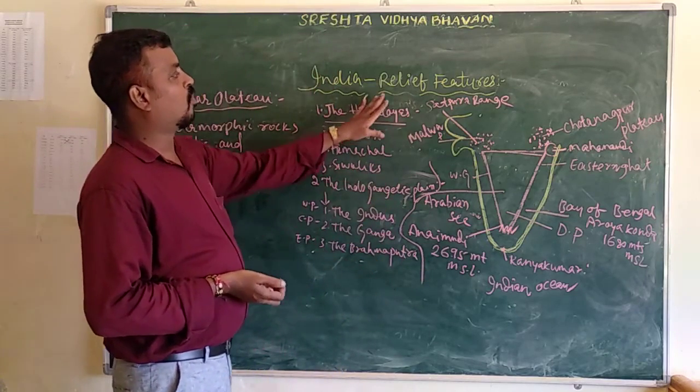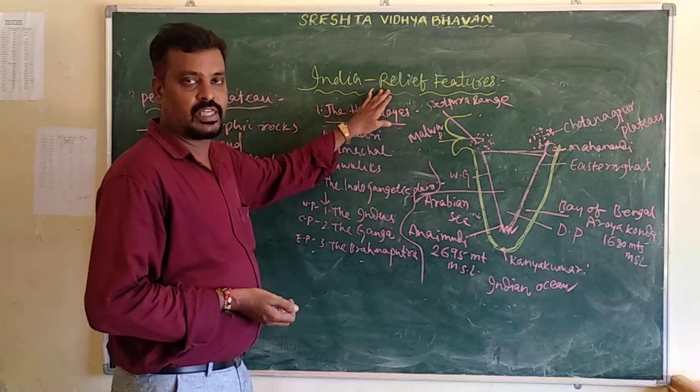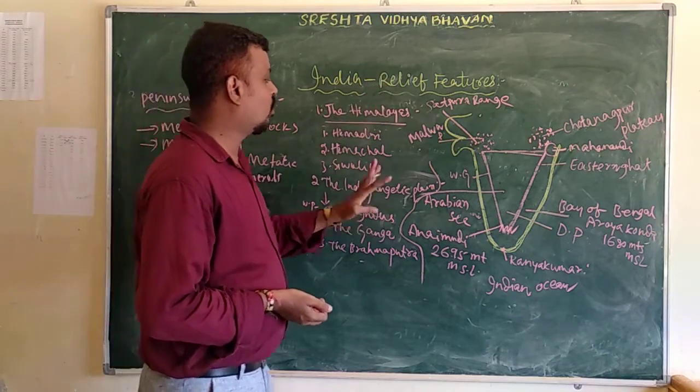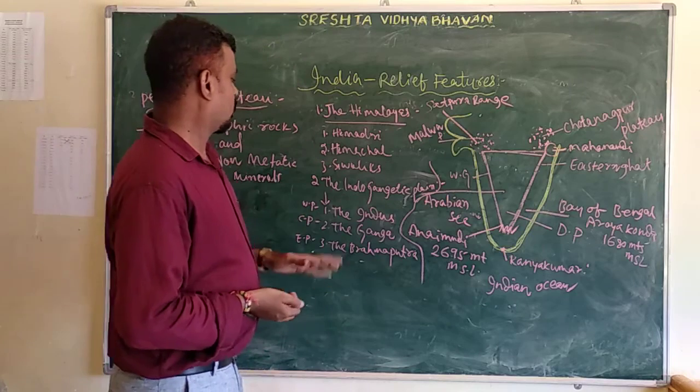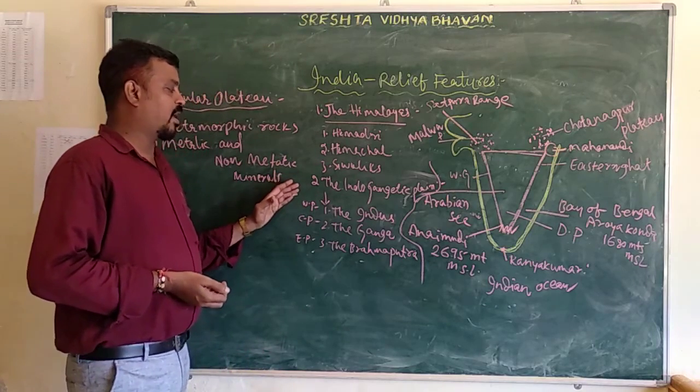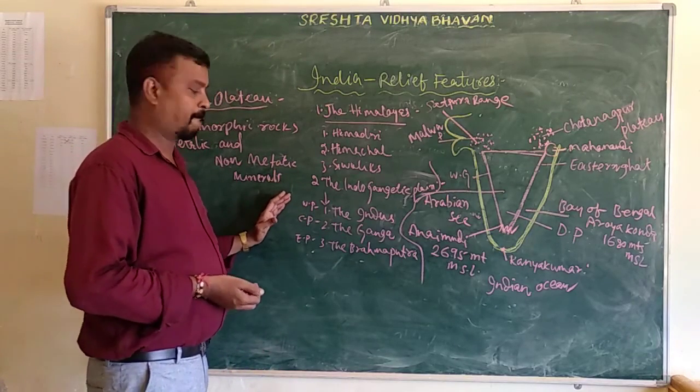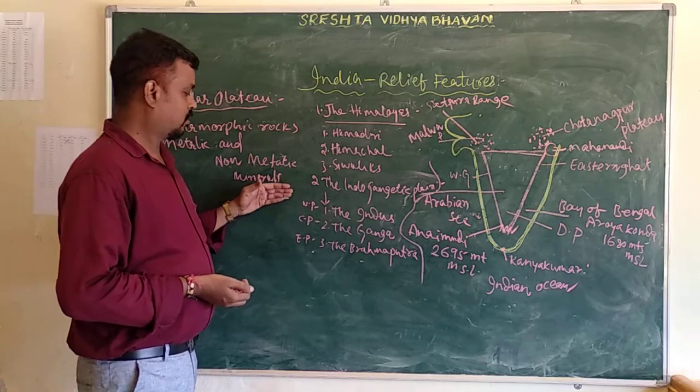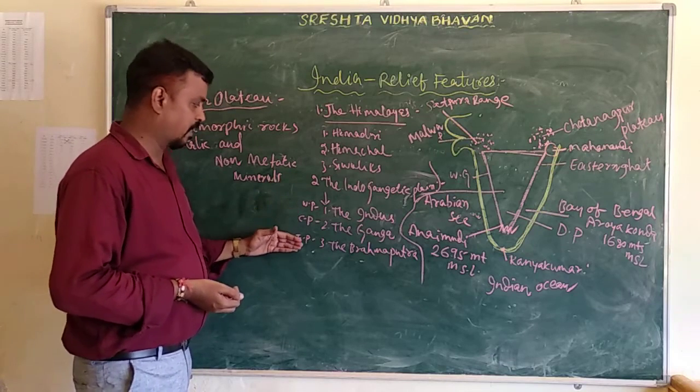The second most important relief division of India is the Indo-Gangetic Plain. The Indo-Gangetic Plain is divided into three parts: the western part, the central part, and the eastern part.